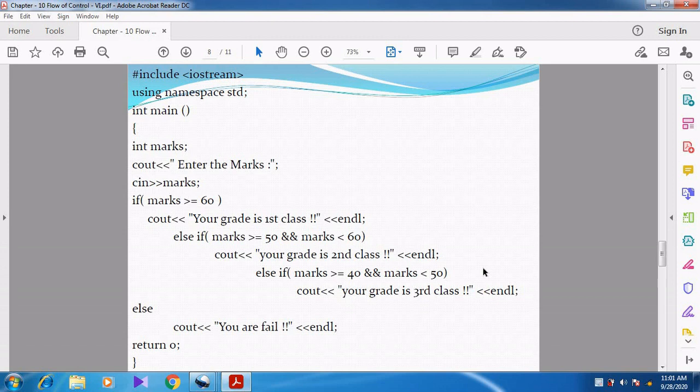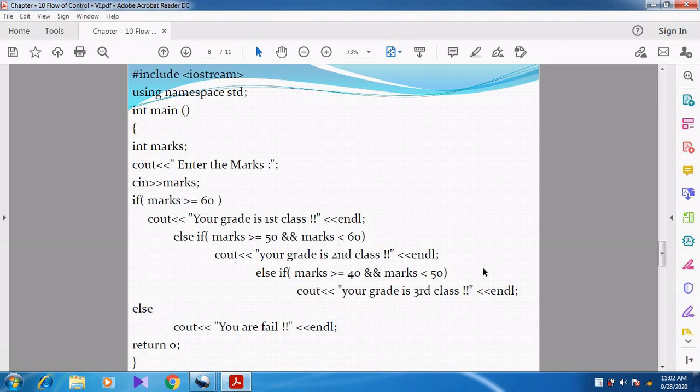Can you understand, students? If the student is getting 60 and above, including 60, first class. And if the student is getting 50 to 59, that is greater than or equal to 50 and less than 60, then he belongs to second class.